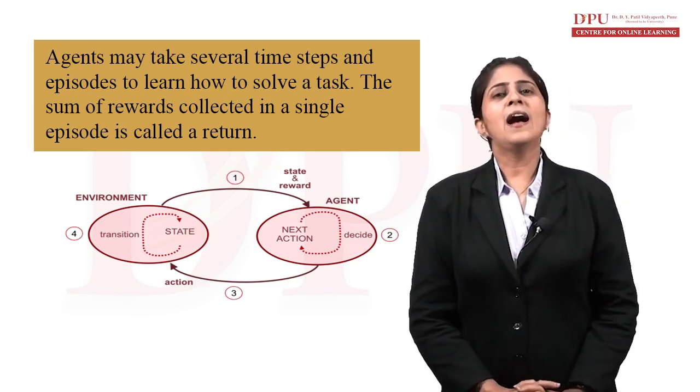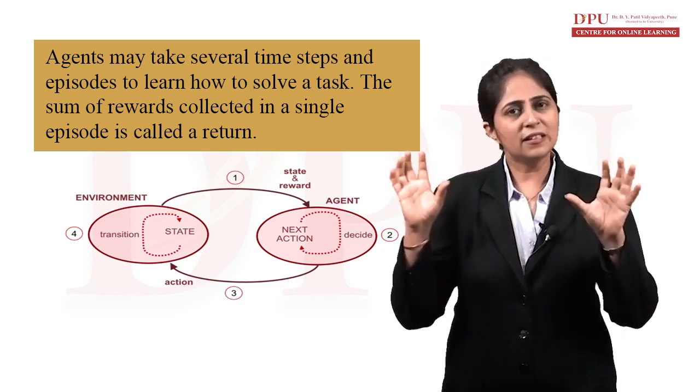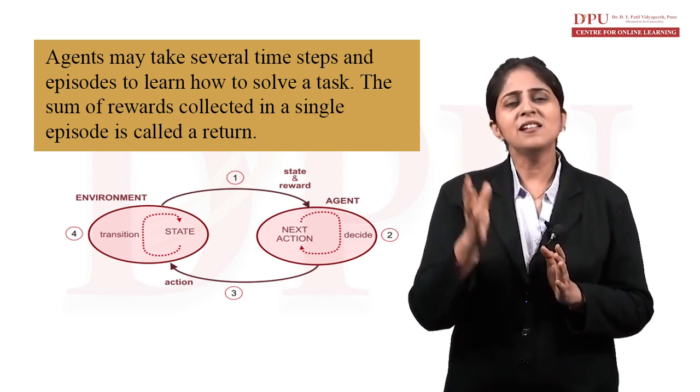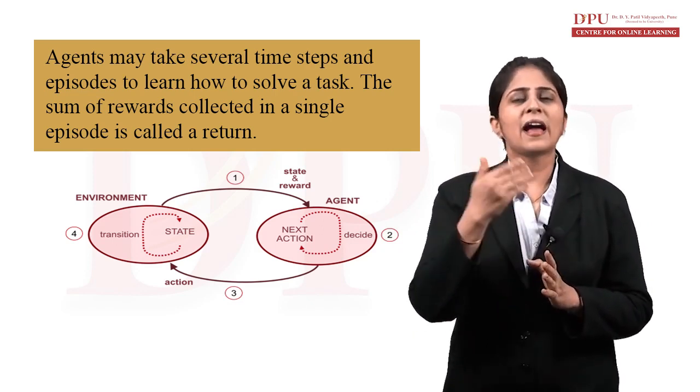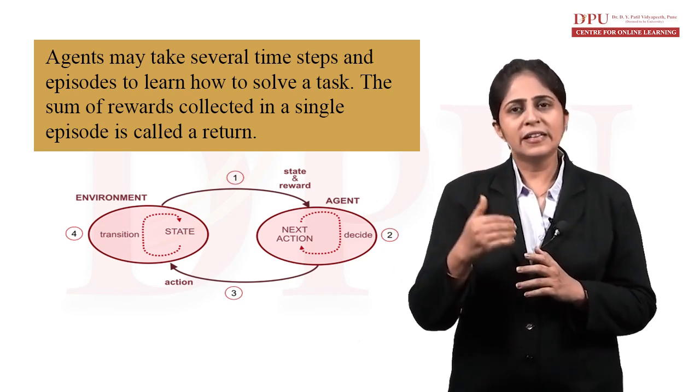Here we have an agent and we have an environment. These are the two basic things. The agent decides what action he wants to perform, what next action he wants to take.